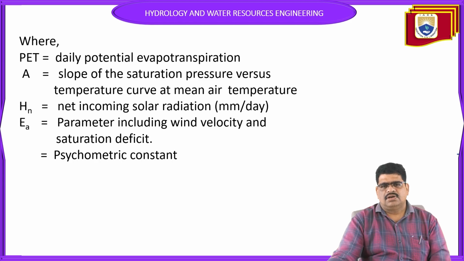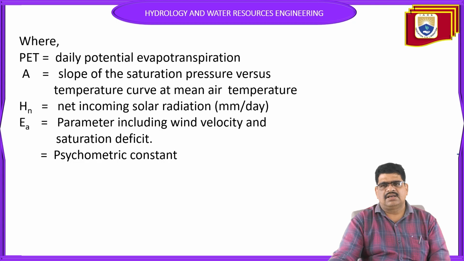Next, let us expand all the values. PET means daily potential evaporation. A is equal to the slope of the saturation vapor pressure and temperature curve at the mean air temperature. Hn is equal to net incoming solar radiation in mm per day. Next, Ea is equal to a parameter including wind velocity, saturation deficit, and the psychrometric constant.